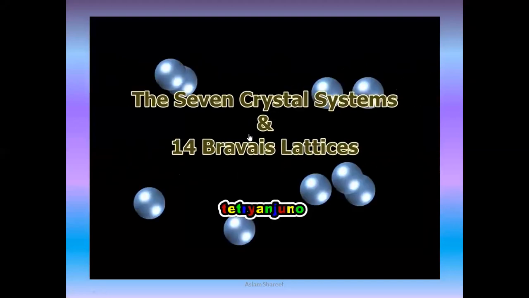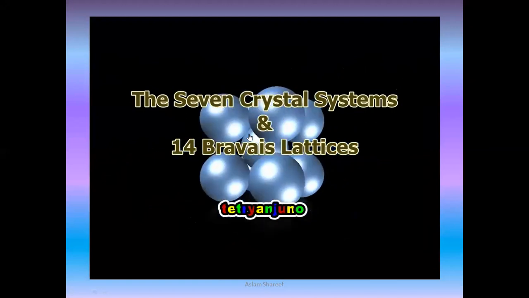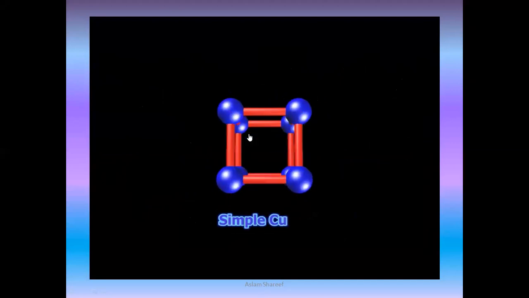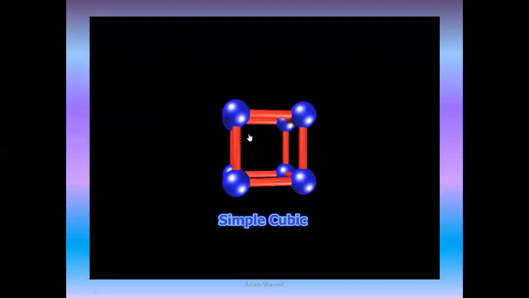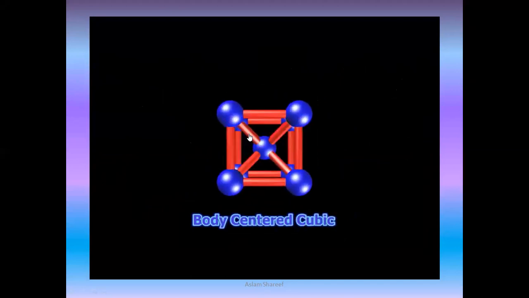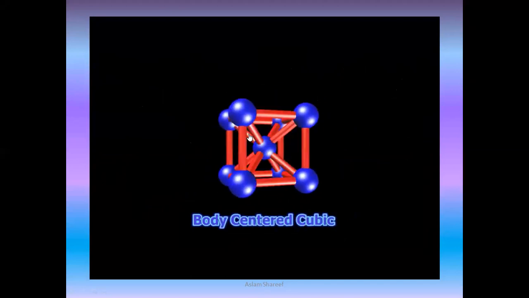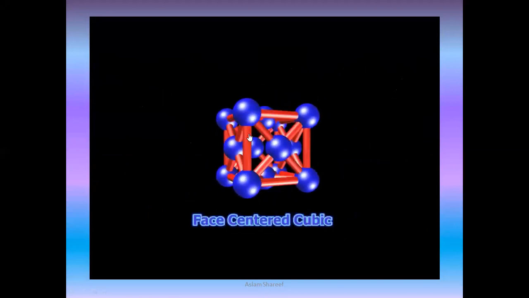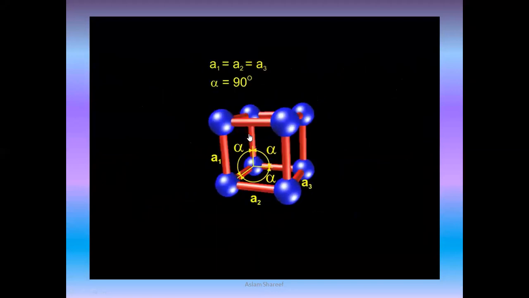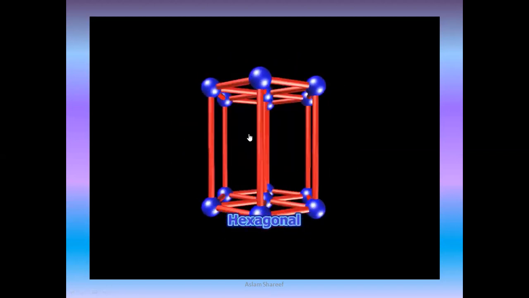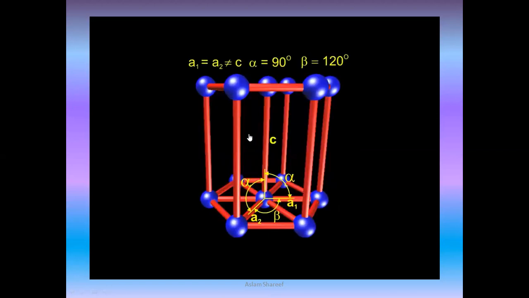So the seven crystal structures in the 14 Bravais lattices. You can see here, that is simple cubic structure. This one is for body centered, because all eight corners will be having the molecules, and one in the center. And the face centered, you will be having all eight corners and all faces: left, right, front, back, up, down. So just have a look over the different shapes. That is hexagonal for you.